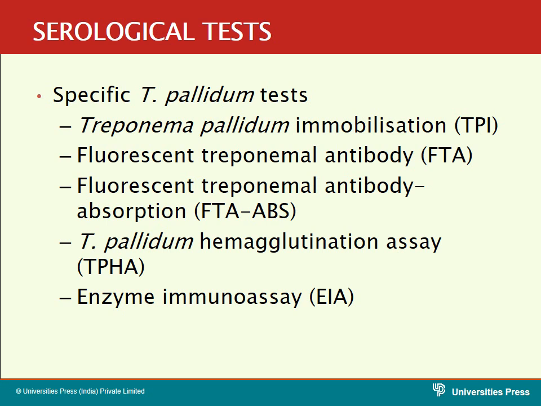The patient's serum contains the antibodies to syphilis. The agglutination of the RBC will take place. That is why it is called the Treponema pallidum hemagglutination test. If there are no antibodies in the patient's serum, there won't be any agglutination. That means the patient is not suffering from syphilis.